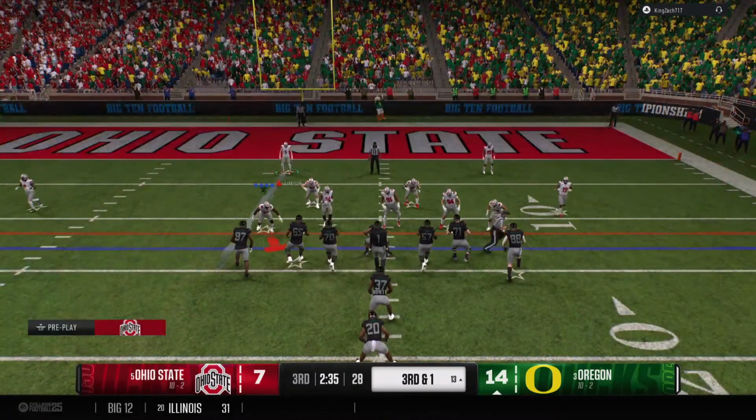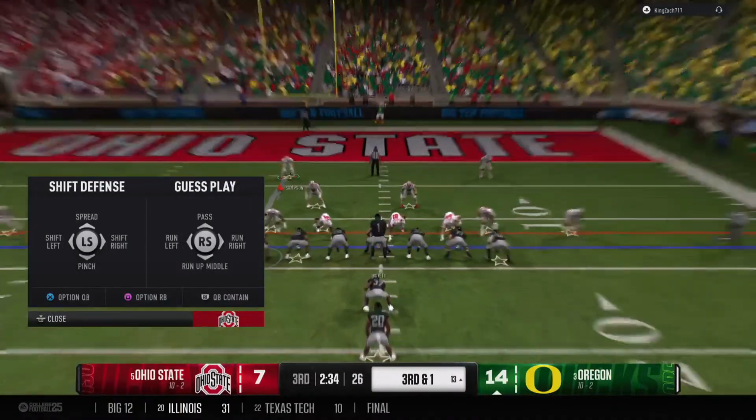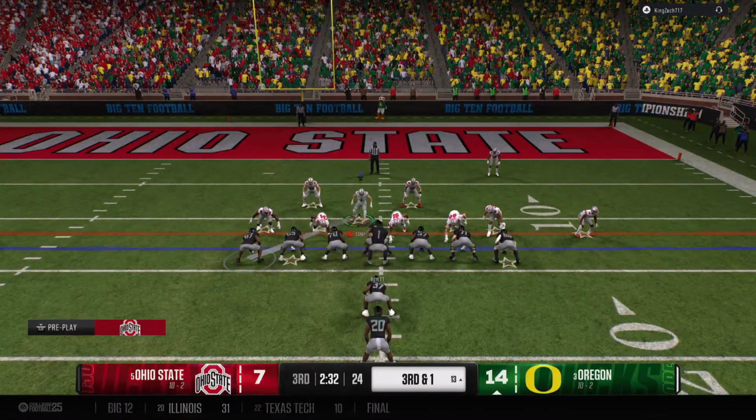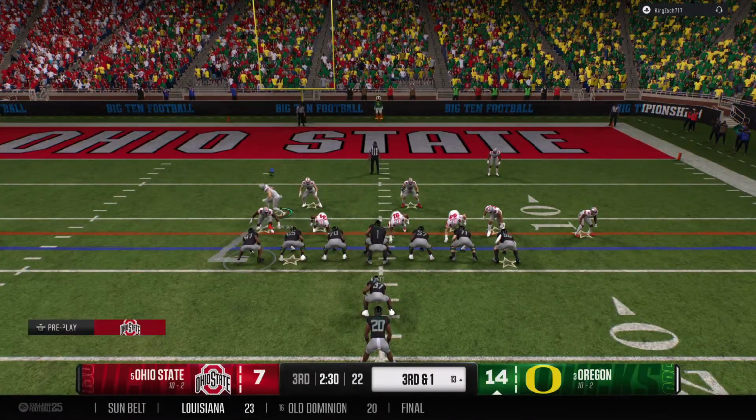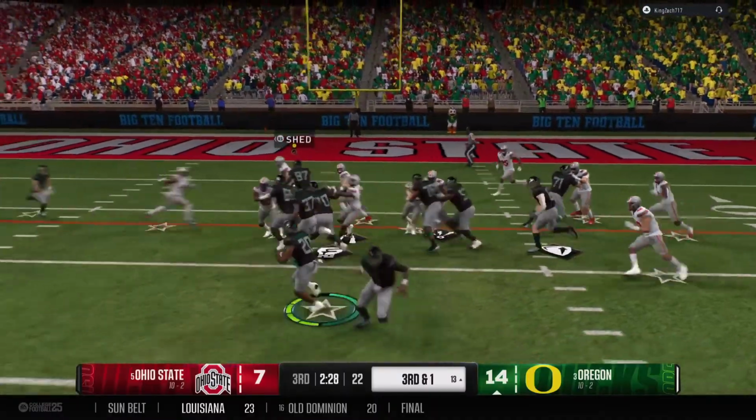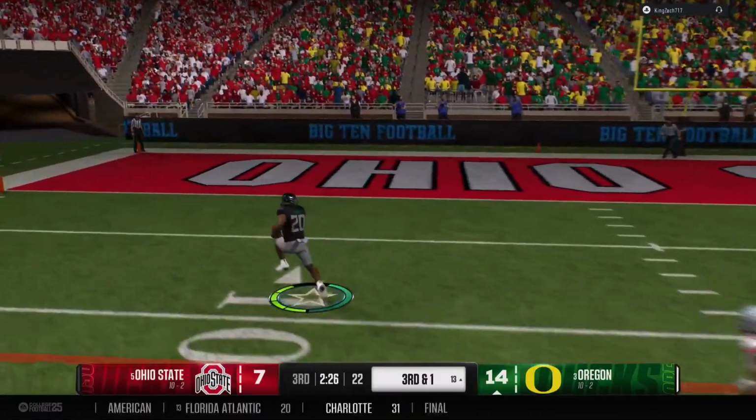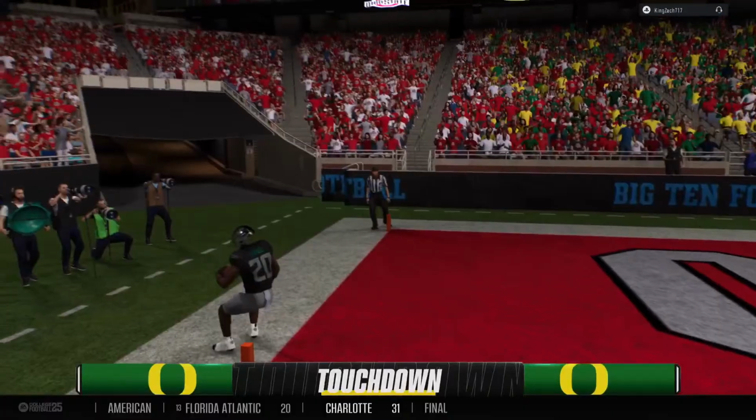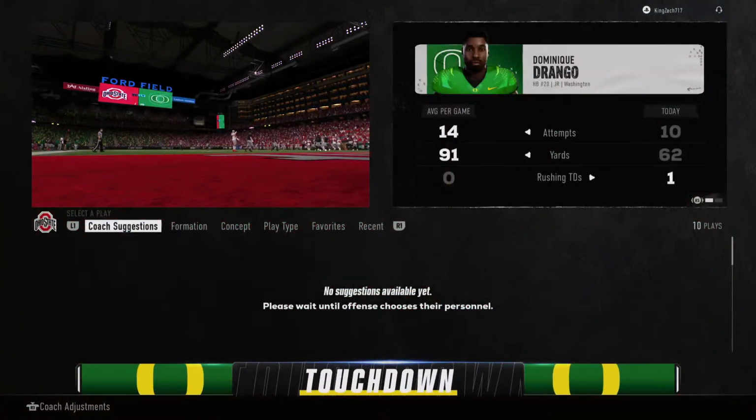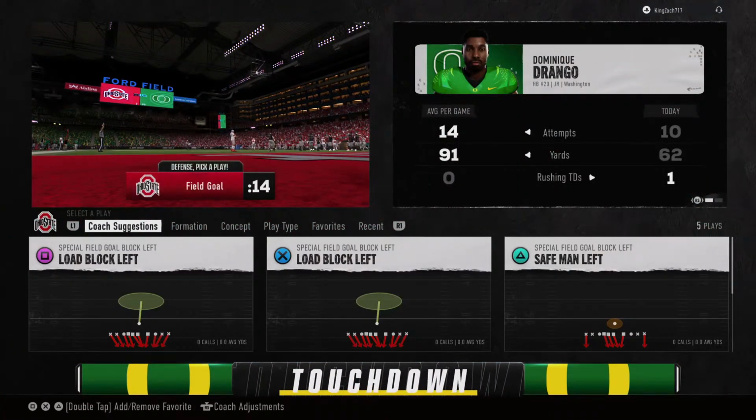Crucial. 3rd down coming up in the red zone. Can they keep the drive going, or will they have to settle for 3? They'll try to move the chains here on the ground. Will he score here? And he'll make it in for the score. Touchdown, Oregon.